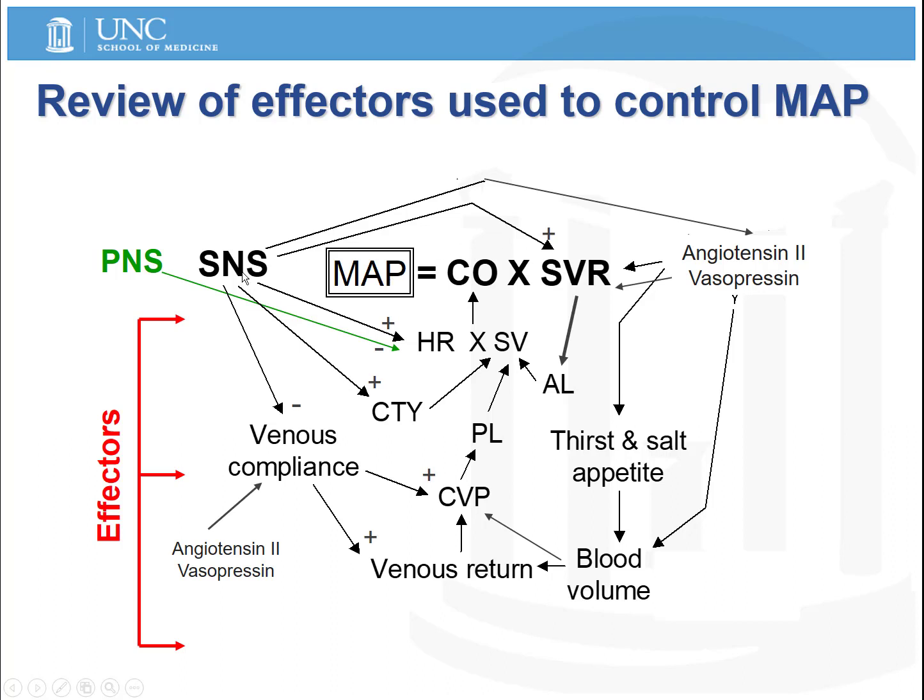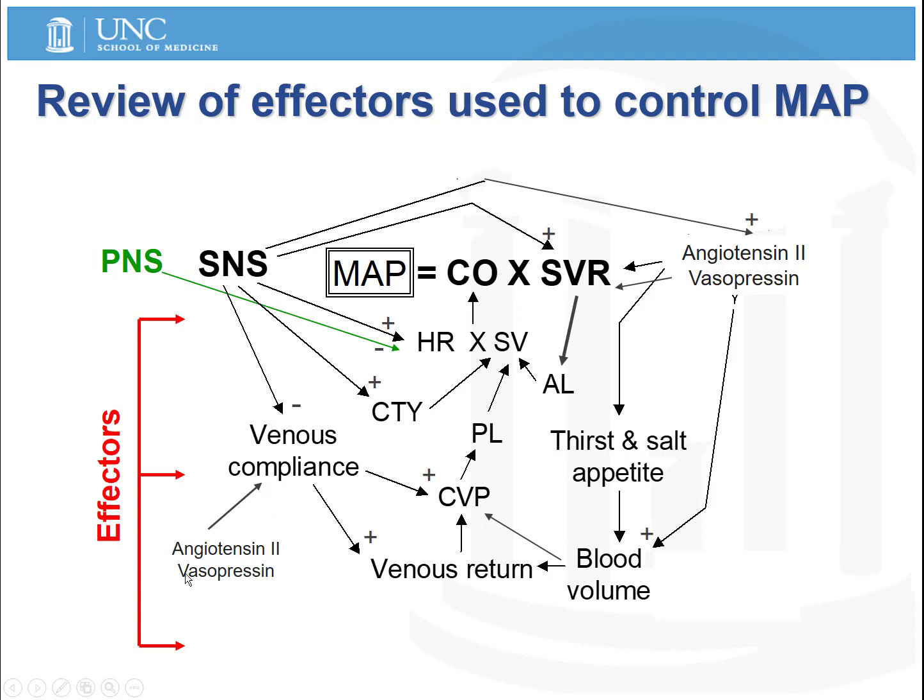The sympathetic nervous system can also stimulate the release of hormonal components of this pathway, like angiotensin II and vasopressin, also known as antidiuretic hormone. And these two hormones act to increase the blood volume, as well as increasing the thirst and salt appetite, which increases the venous return and the central venous pressure, and as we saw, ultimately increases the cardiac output.